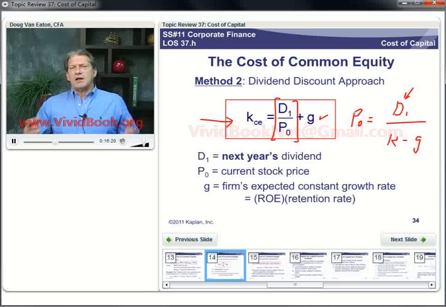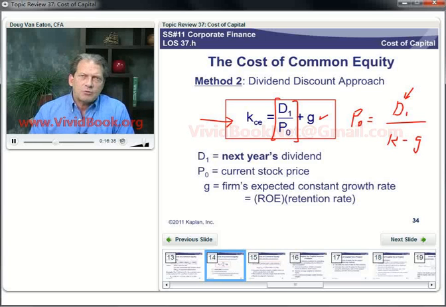Because you only have two ways to make money from buying a common stock. One is the dividend yield, if any, and the other is the expected growth in the value of the shares. So that's all we're doing in this model here, is saying the required rate of return, or the cost of common equity of the firm, is the dividend yield plus the growth in the share price over time.